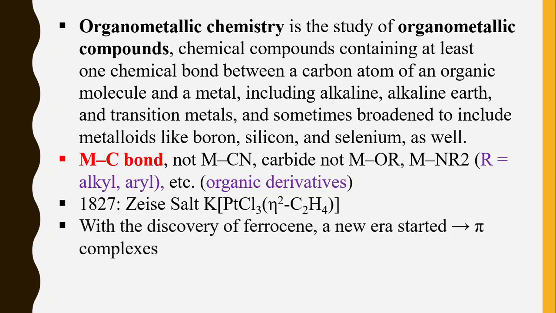Then came the discovery of ferrocene, again a very famous sandwich compound in organometallic chemistry. Iron is at the center and 2 cyclopentadiene rings are present. One is above the iron and one is below the iron. So it is called a pi complex compound or sandwich compound. It's a very famous compound in organometallic chemistry. So with these two compounds, a new era started called pi complexes. So this is all about the definition of organometallic chemistry and a little bit of history.